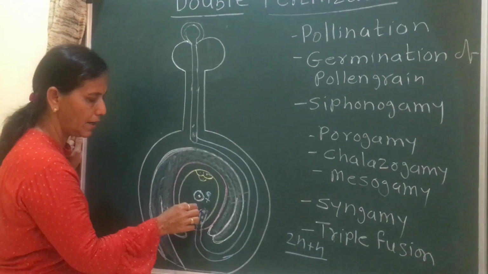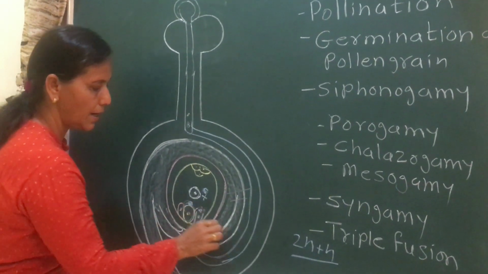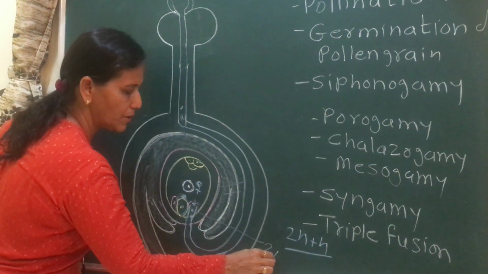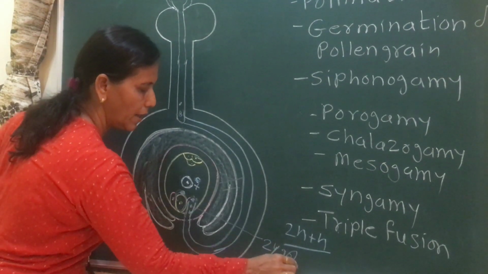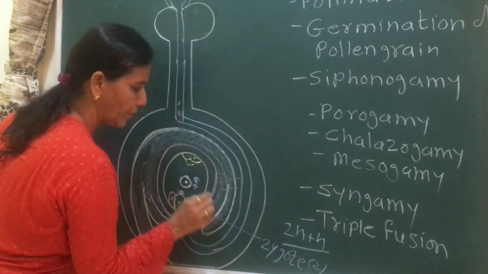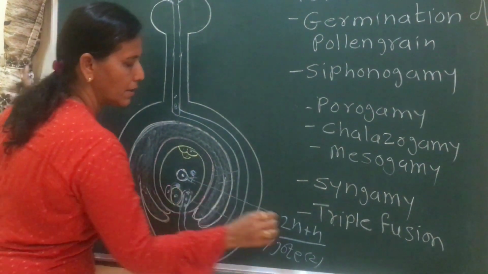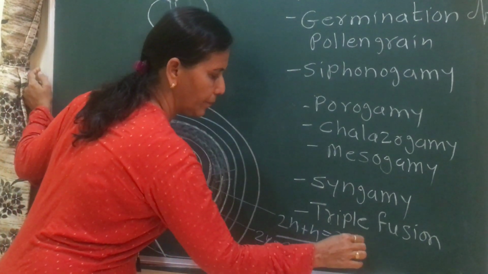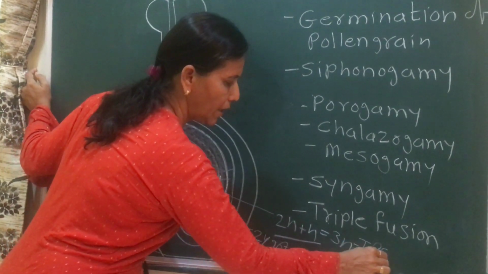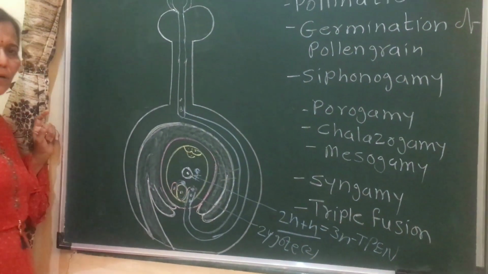Means after this fertilization, it results in formation of zygote, and that zygote is diploid. This PEN is triploid. PEN, which in future will form endosperm.